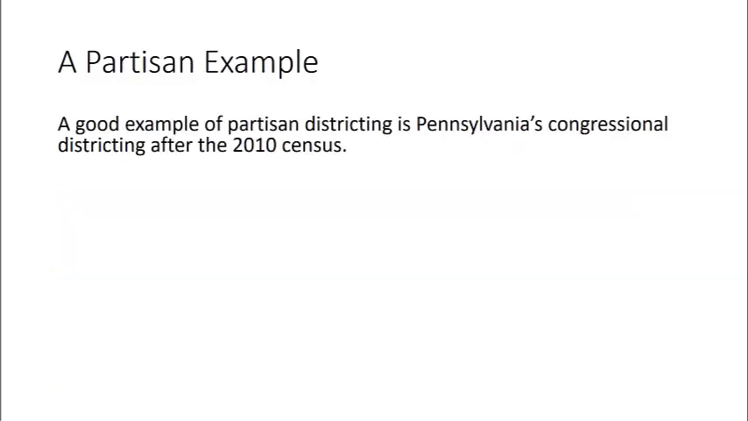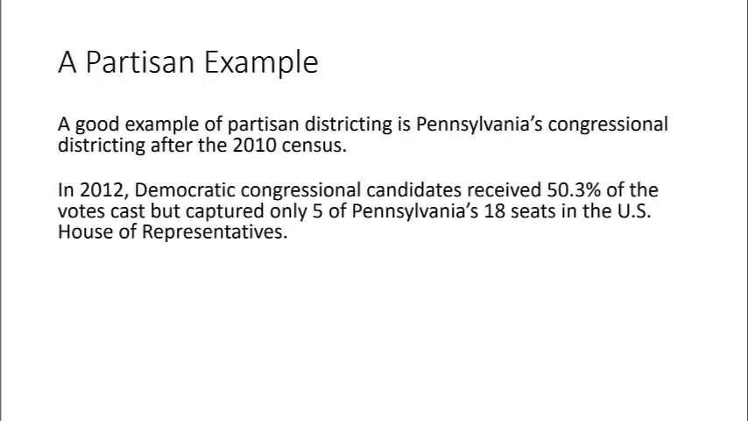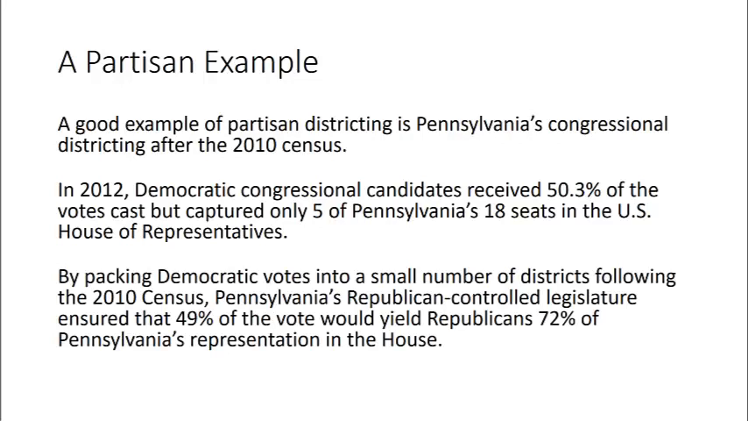A good example of partisan districting is Pennsylvania's congressional districting after the 2010 census. In 2012, Democratic congressional candidates received a little over 50% of the votes cast, but captured only 5 of Pennsylvania's 18 seats in the U.S. House of Representatives. By packing Democratic votes into a small number of districts following the 2010 census, Pennsylvania's Republican-controlled legislature ensured that 49% of the vote would yield Republicans 72% of Pennsylvania's representation in the House. Now, this is an example of Republicans behaving badly, but don't worry, it happens on both sides of the aisle.